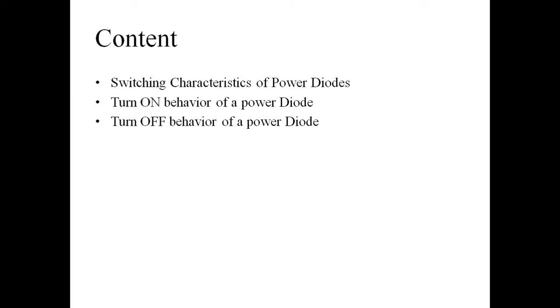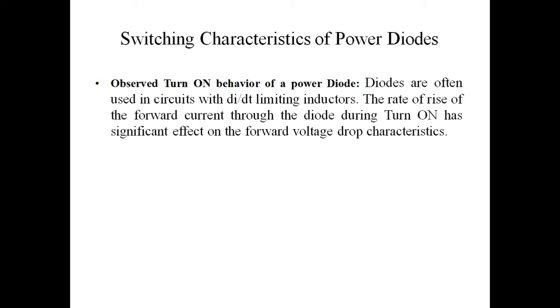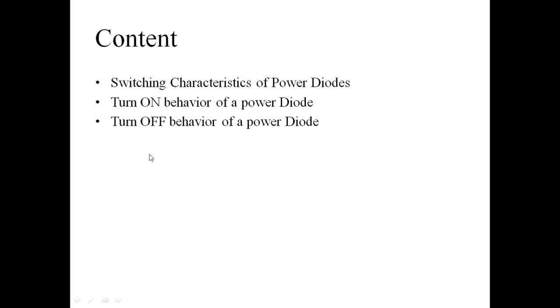So what is the switching characteristic of a power diode? A power diode takes finite time to make the transition from reverse bias to forward bias condition, that means switch on, and vice versa, turn off, switch off. So we look at the behavior of the diode current and voltage during this switching period.